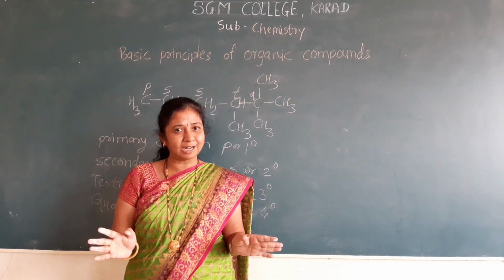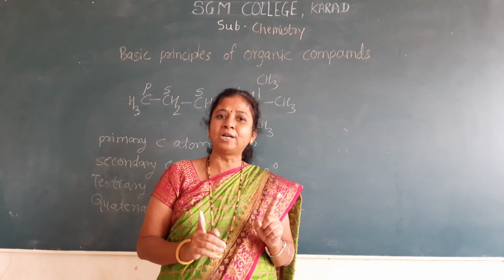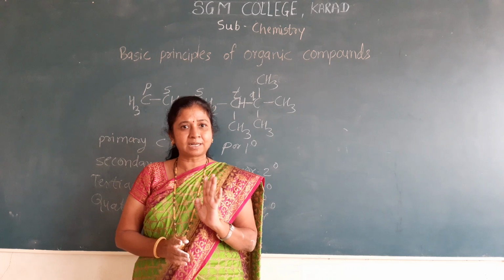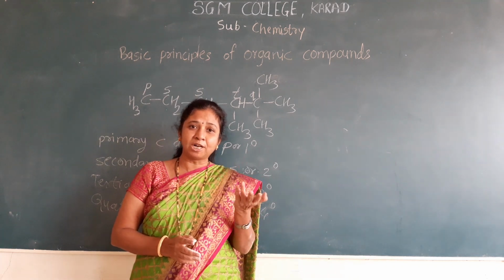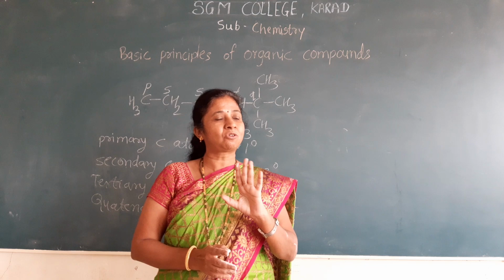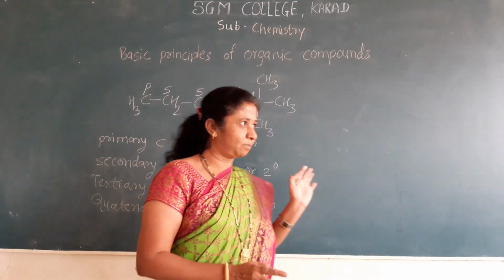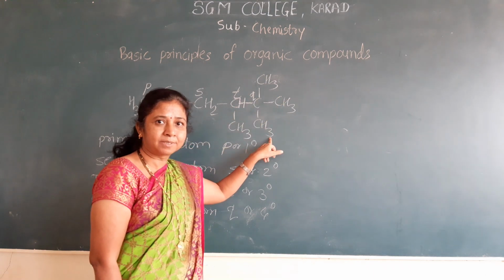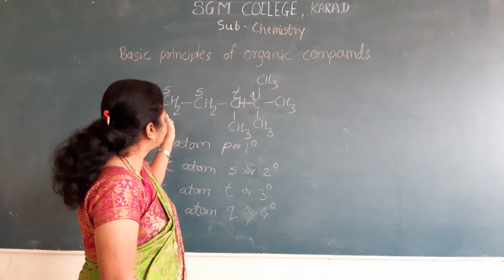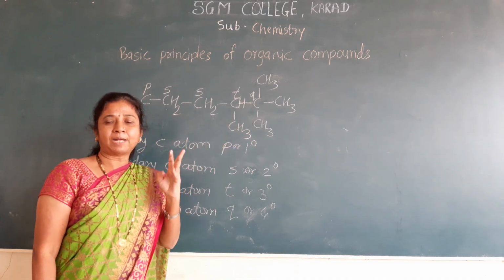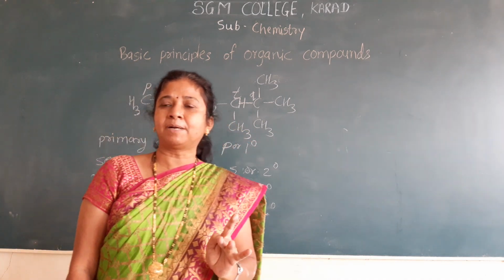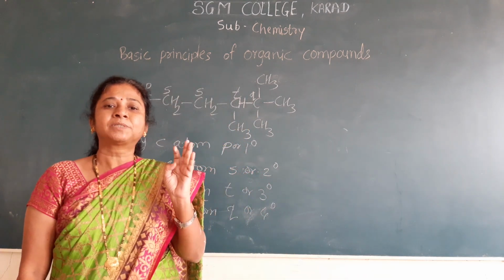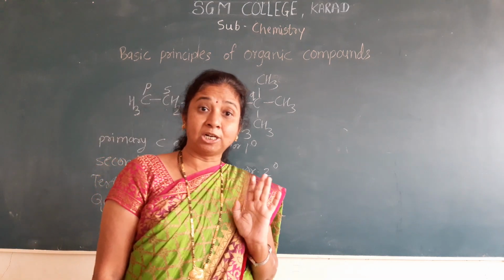There are no quaternary hydrogen atoms, because a carbon atom has only 4 valencies, and the quaternary carbon atom is bonded with 4 carbon atoms. That's why quaternary hydrogen atoms do not exist. This carbon atom satisfies its 4 valencies with 4 carbon atoms. In this way we can find the primary, secondary, tertiary and quaternary carbon atoms, as well as the primary, secondary, tertiary hydrogen atoms.